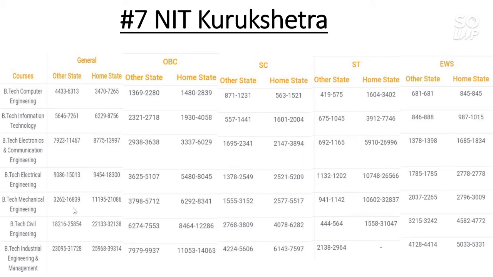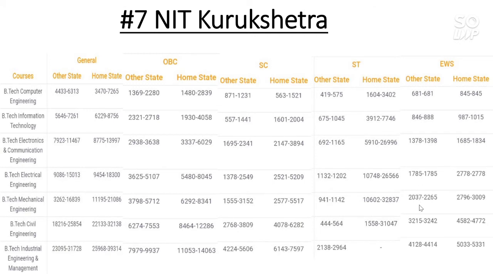Now for mechanical engineering the cutoff for other state general category goes to 17,000 and for home state it is 21,000. For other state OBC 5700 and for home state OBC it is 8300. Now SC category other state cutoff is 3152 and home state cutoff is 5500. Now for ST category the other state cutoff is 1100 and for home state cutoff it is 32,800.